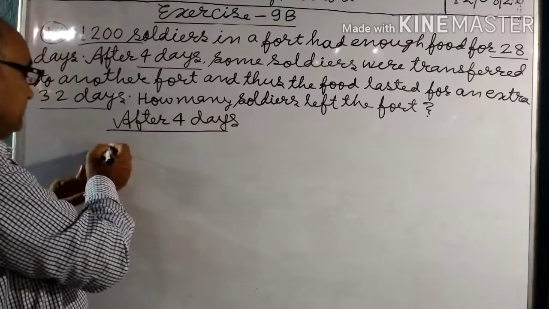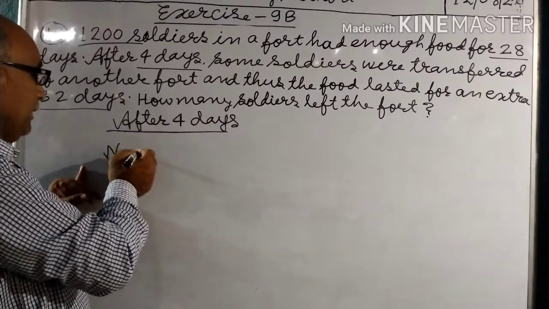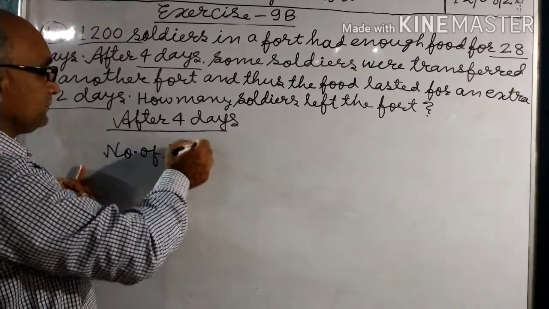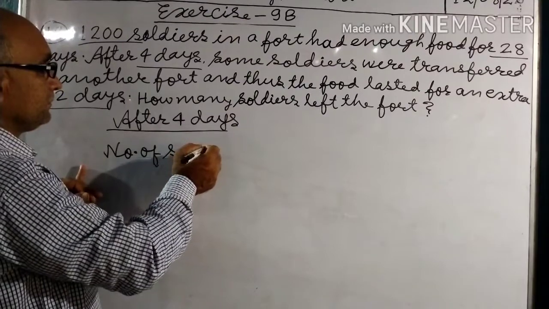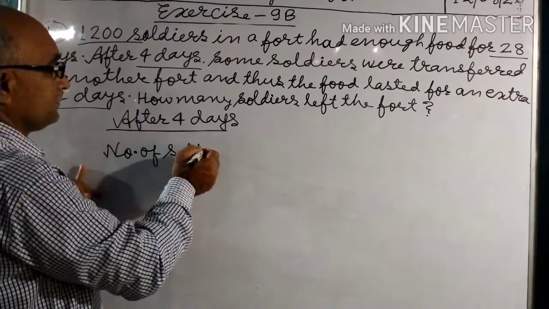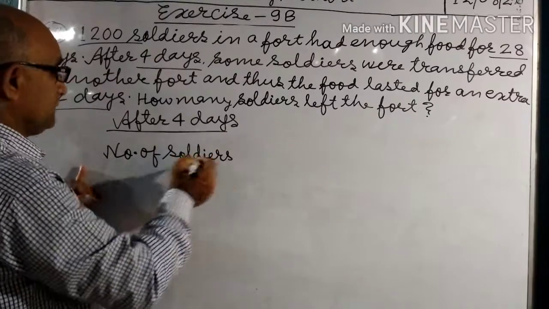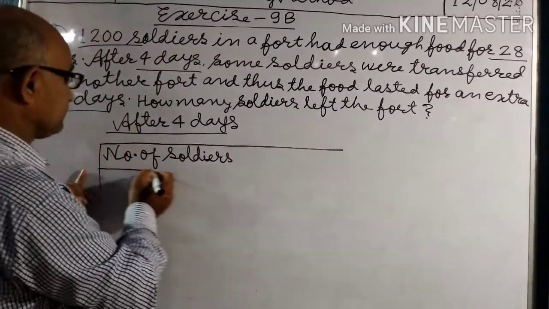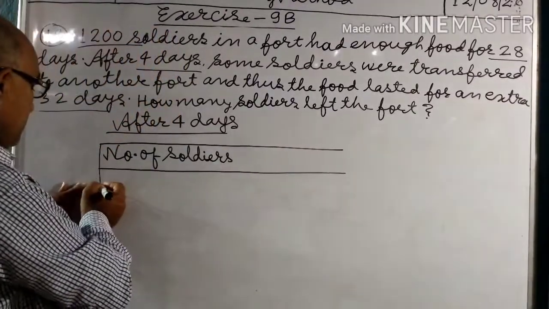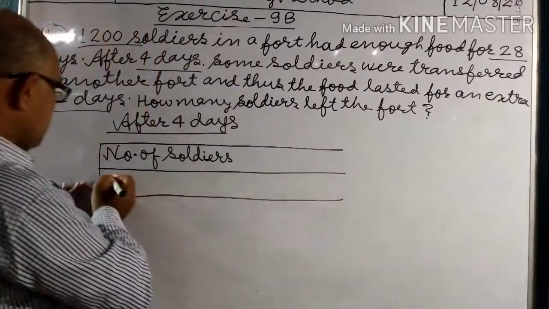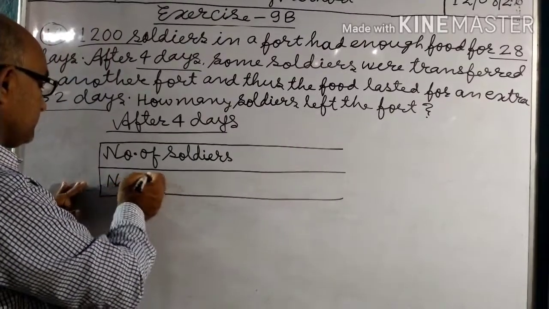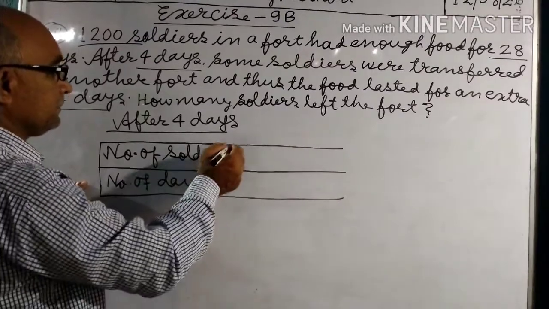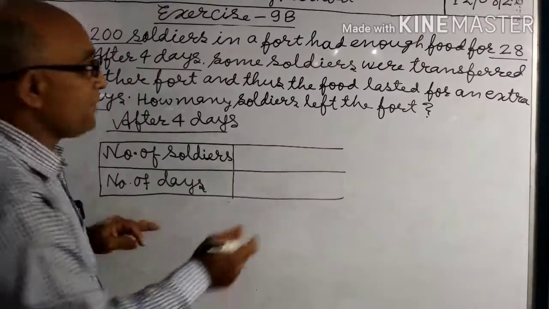In the first column, number of soldiers, and in the second column, number of days.